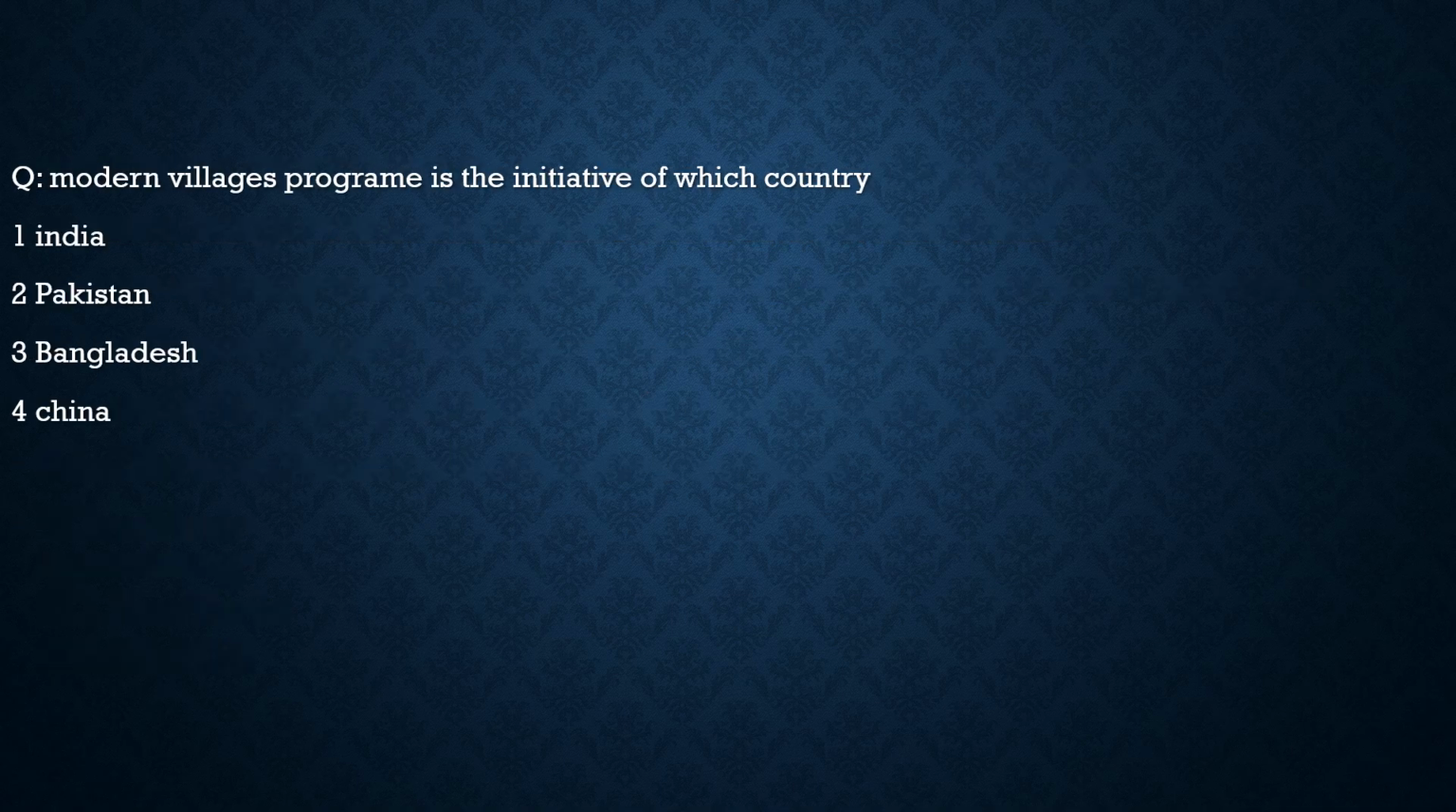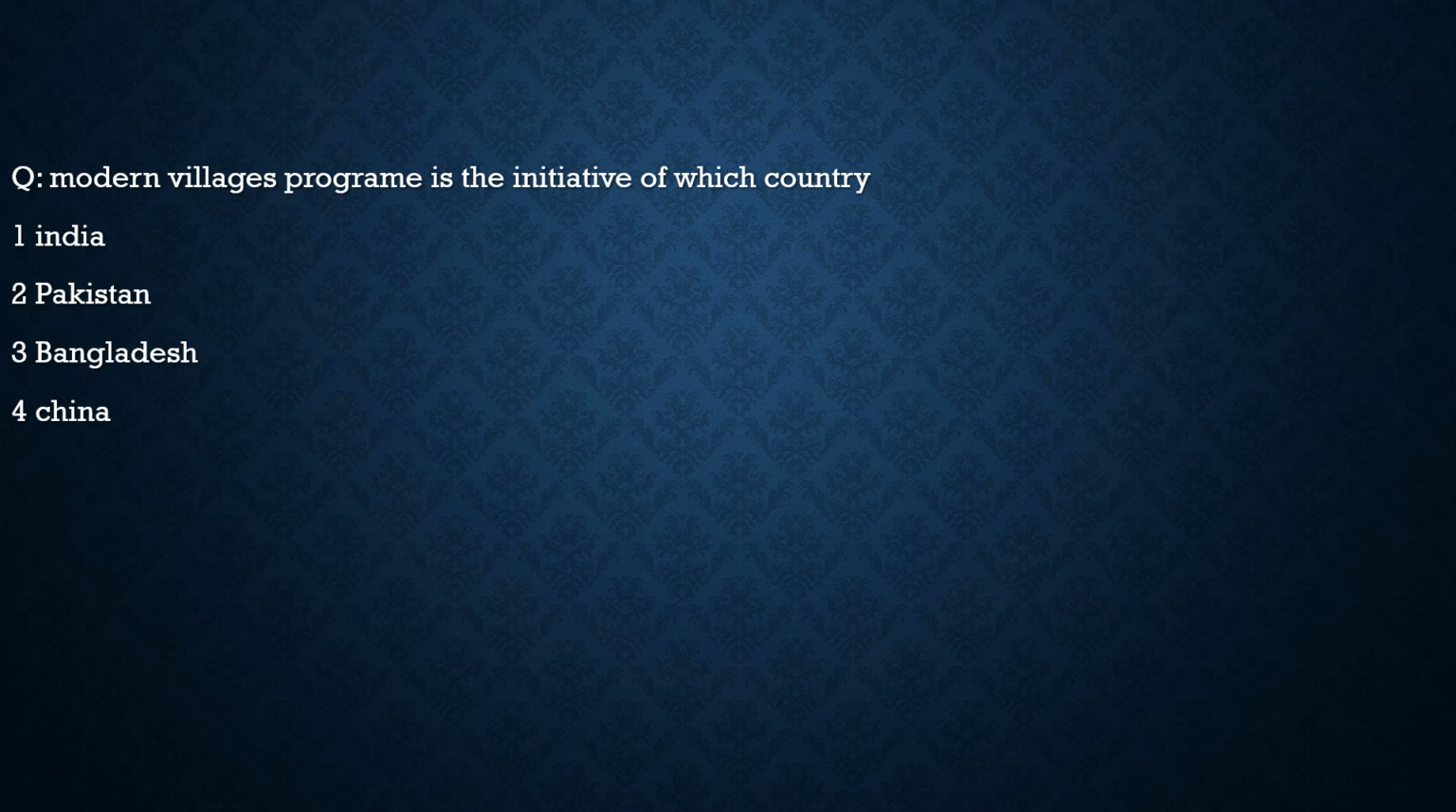Now with this, move to another question. It talks about the Modern Village Program, the initiative of which country. We discussed it with respect to border security. Is it the initiative of India? No. Is it the initiative of Pakistan? No. Is it the initiative of Bangladesh? No. It is definitely the initiative of China. And in contrast to the Modern Village Program, India has brought up the Vibrant Villages Program, that is opposite to the Modern Village Program of China.